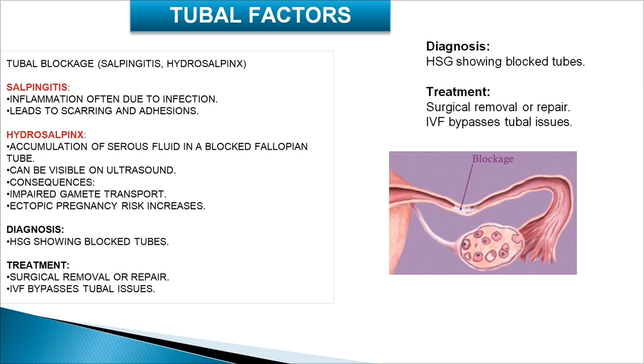The diagnosis would be on HSG showing a blocked tube. HSG is hysterosalpingogram. And treatment would be either surgical removal or repair of the tubes, or you can go for IVF, which bypasses these tubal issues.